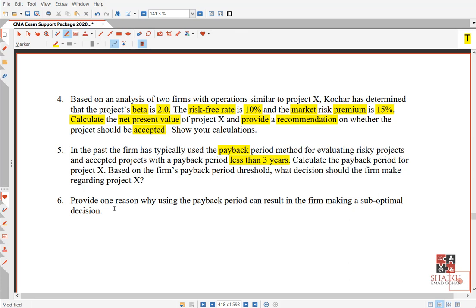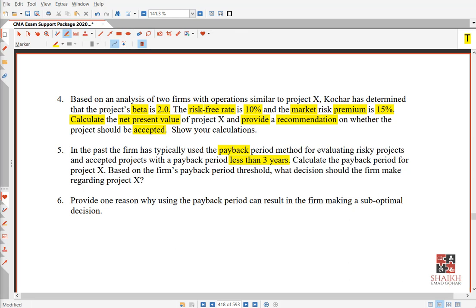So will this give me a suboptimal decision or not? For example, in requirement number 4, assuming I get negative NPV. So what will I say? Don't accept this. In requirement number 5, assuming I got the answer 2 years, maybe. Getting it? So definitely we will recommend you should accept it, because as per the payback threshold, you should accept it because it is less than 3 years. But do you think we will accept it? Because that is giving a negative NPV. So we will say, although you are recovering your money within 2 years, this project will give you negative NPV. So we will not accept it. Getting the story? So that's the reason you will mention in requirement number 6.